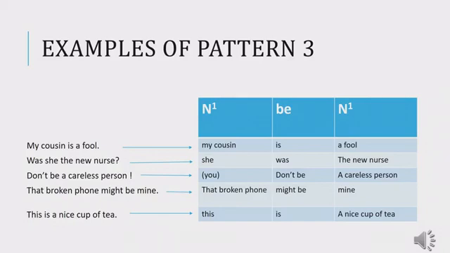Now, are we talking about the same thing, this and a nice cup of tea? Can I say a nice cup of tea is this and this is a nice cup of tea? Of course we can, because here we are talking about the same thing. So this is N1, is is B, and a nice cup of tea is N1 because they refer to the same thing. And the pattern of this sentence is pattern number 3.